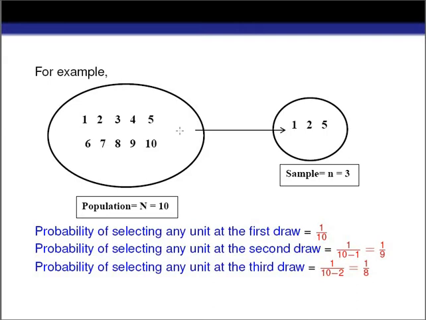After selecting the first unit from the population into the sample, there are 9 observations, and out of these 9 observations, each has an equal probability of being selected into the sample at the second row. Again, what is the probability of selecting any unit at the third row? It will be 1 by 8, because there are 8 observations after selecting 2 units from the population into the sample.